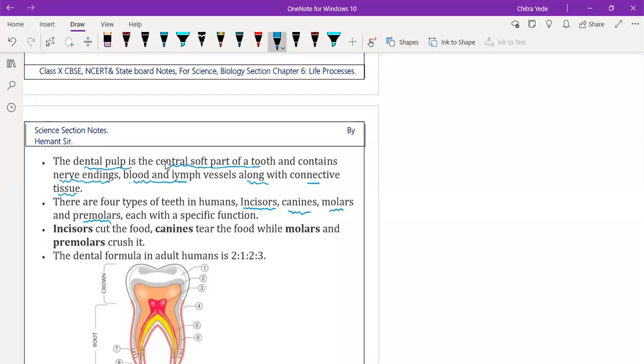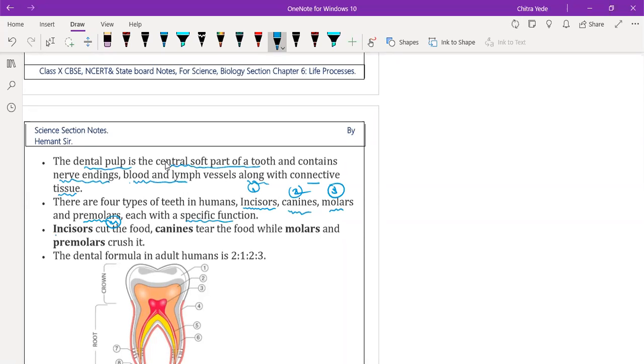Okay, so there are 4 different types of teeth present in the human body. Number one is incisors, then we have canines, then molars and premolars. Each different type of tooth has its specific function.